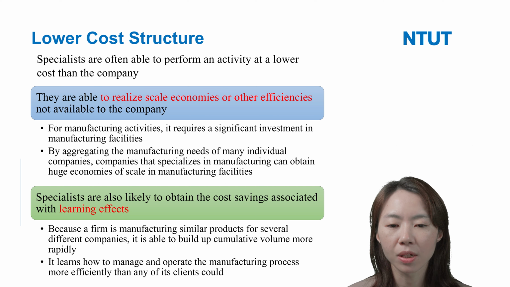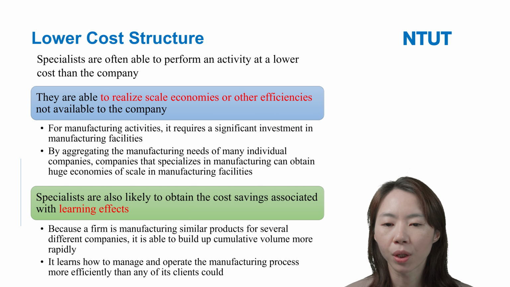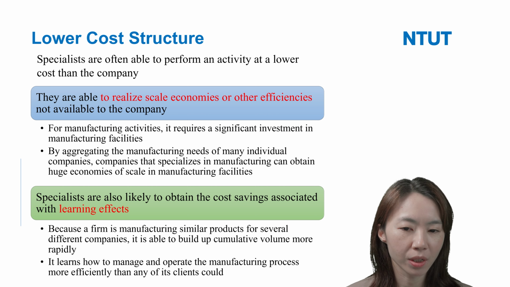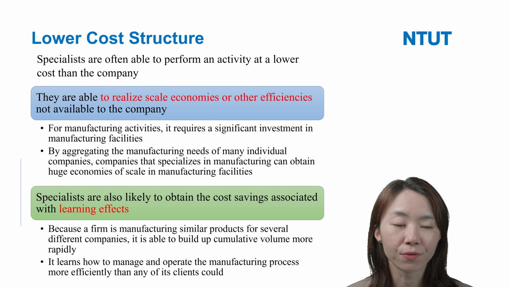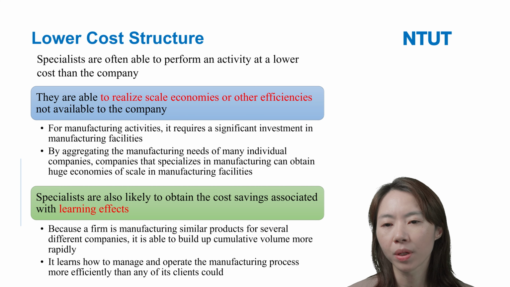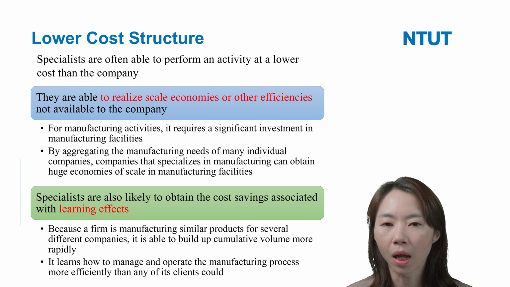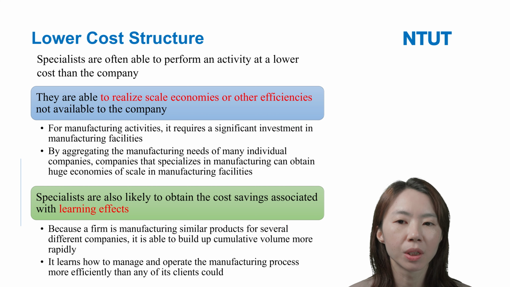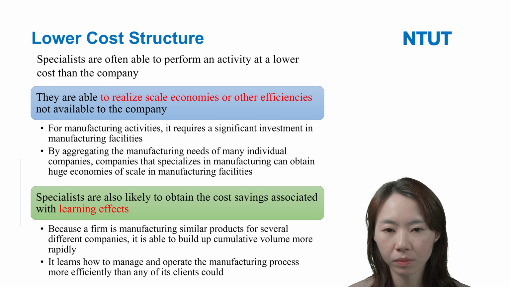So the companies that specialize in manufacturing can obtain a huge economy of scale in their manufacturing facilities. This is why a specialist can help the focal firms lower their cost structure.